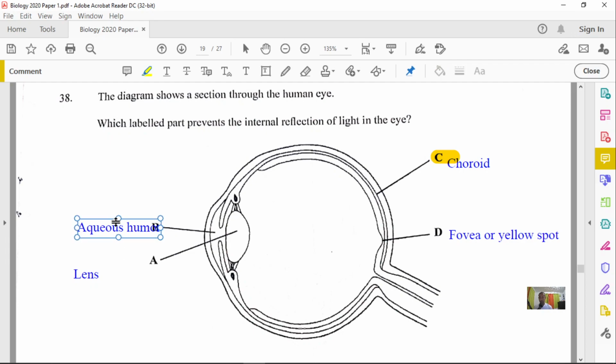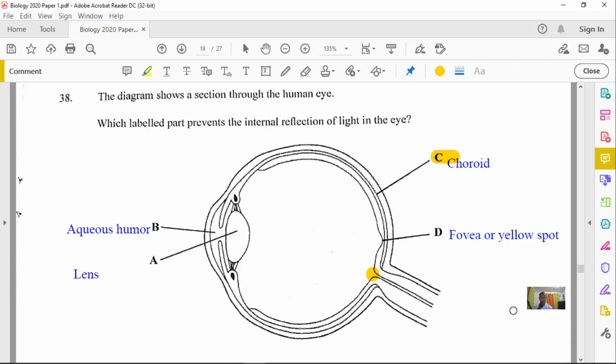All right, so now if I could move this a little bit, awesome. Now you see the correct labeling there for aqueous humor. We have different parts of the eye, for example the ciliary muscle, the suspensory ligament, the iris, the pupil. You need to know all of that. The vitreous humor right here, the optic nerve right here, and at this point I'm going to put that spot right now.